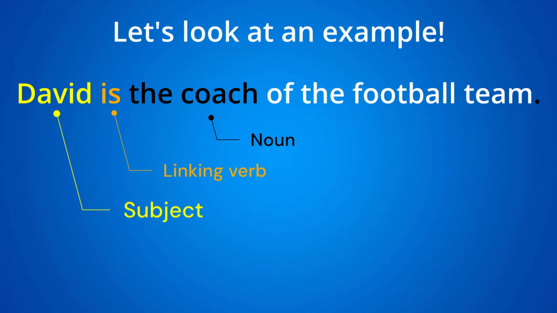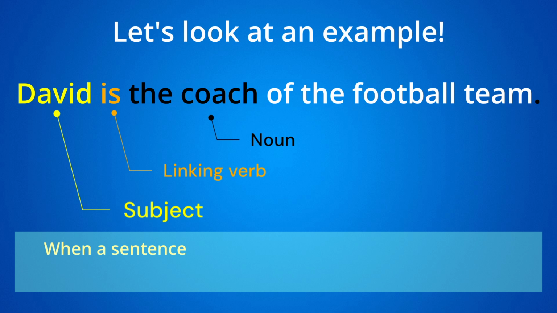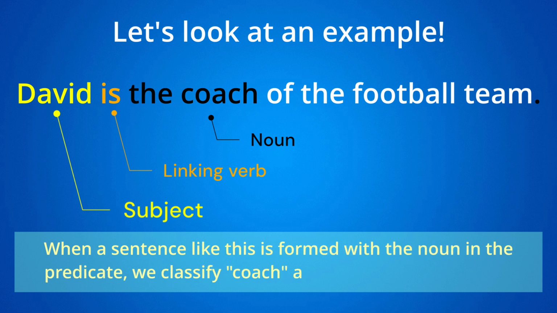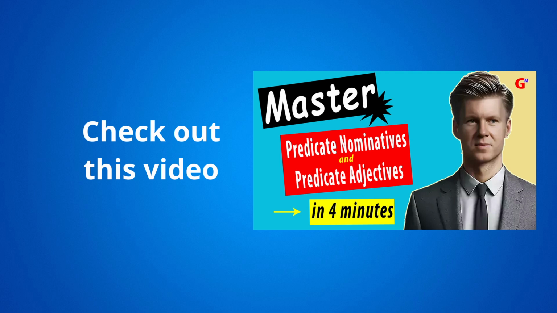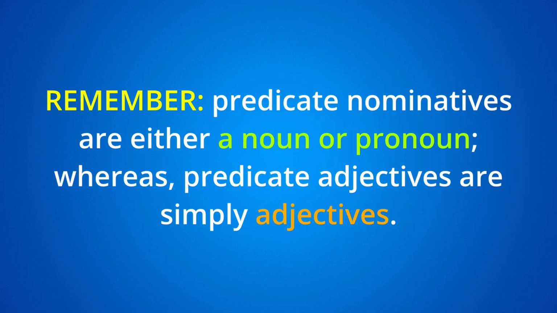Or we could say it renames David. The coach is David. David is the coach. When a sentence like this is formed with a noun in the predicate, we classify or designate coach as a predicate nominative. You can check out this video for a deeper look at predicate adjectives and predicate nominatives. But remember this, predicate nominatives are either a noun or pronoun, whereas predicate adjectives are simply adjectives.